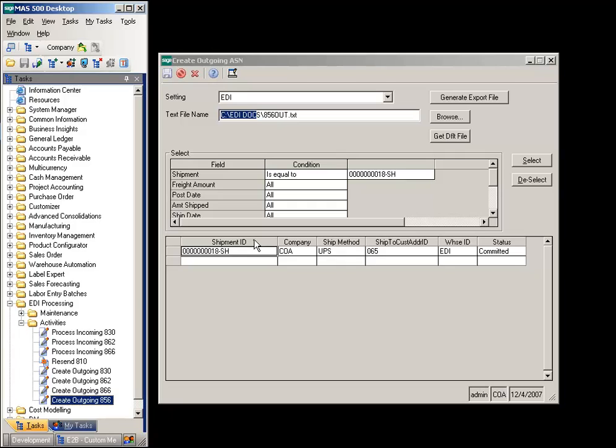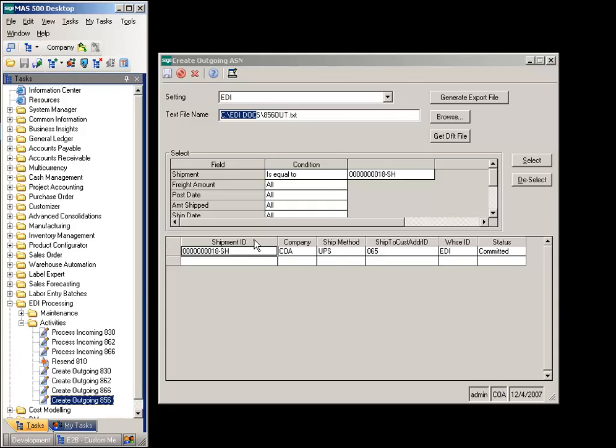Outgoing EDI processing to customers includes 856 Advanced Shipping Notification and 810 Invoicing. Both are totally integrated with MAS 500 shipping and invoicing transactions. The 856 ASN Processing screen is found on the MAS 500 task menu under EDI Processing Activities.